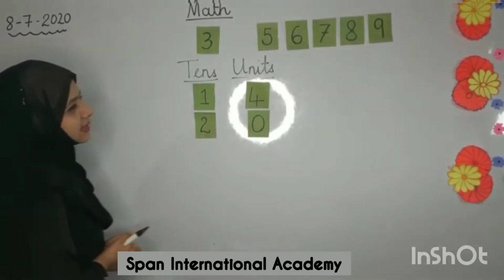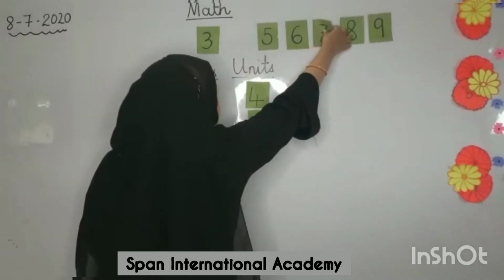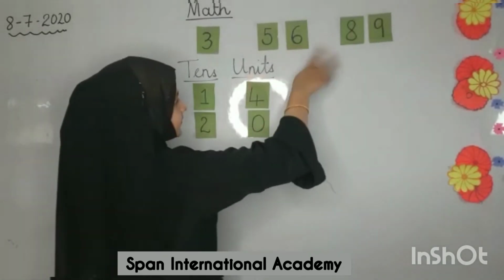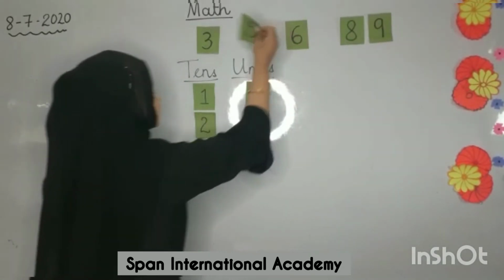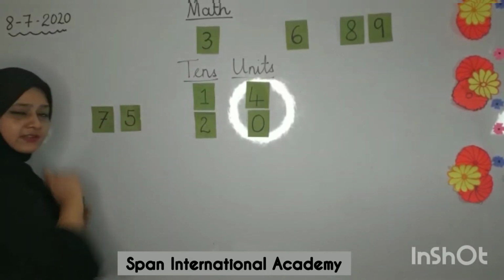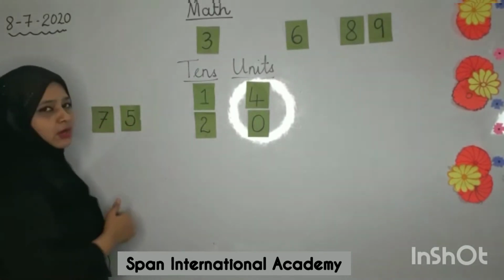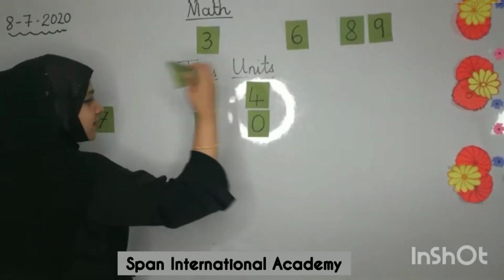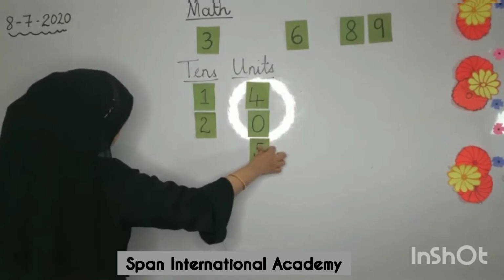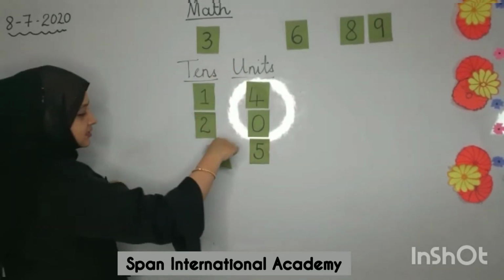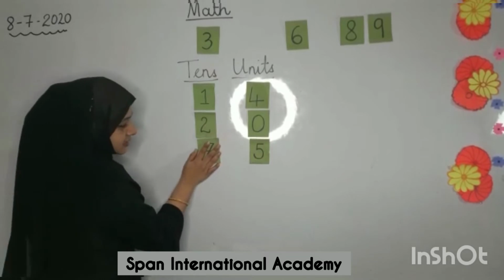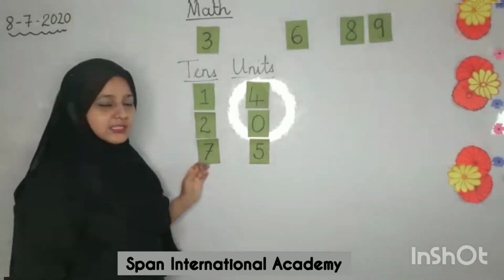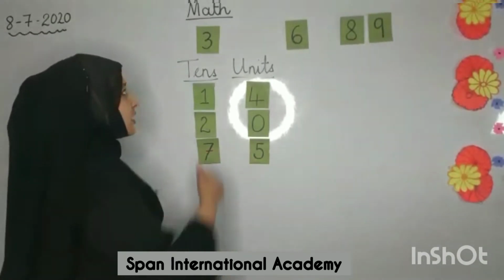Let's take some other example. Let me take my favorite number 7. I will put it here and I will take maybe 5. Yes, so I have the number 7, 5, 75. Where will 5 go now? Let me see who will tell me. Yes, right. The number on my right hand side will go in the units place. The number on my left hand side will go to the tens place. How will we read it now? 7 tens and 5 units gives me 75.